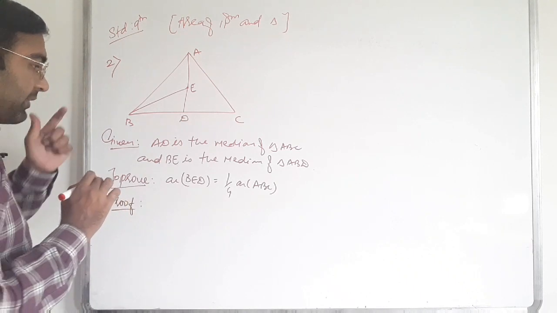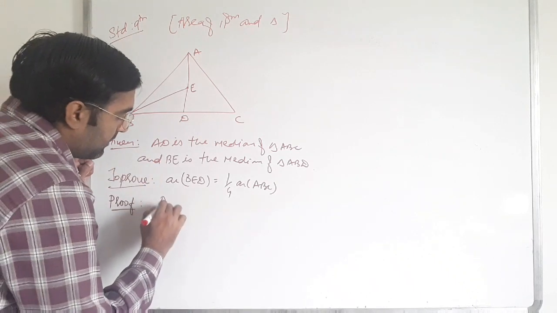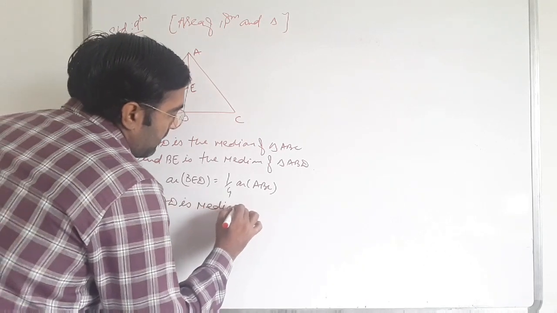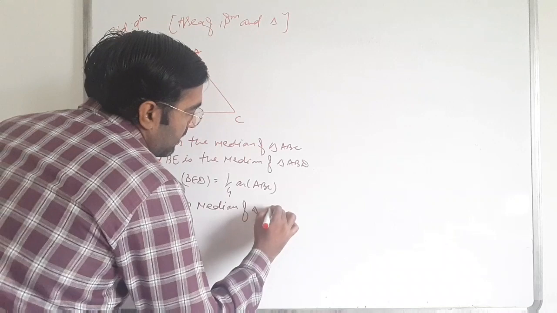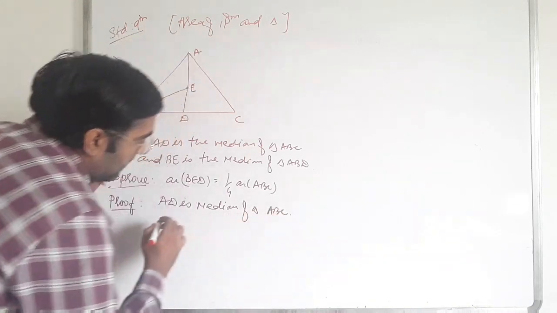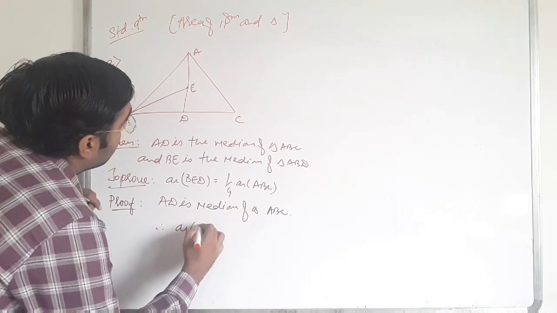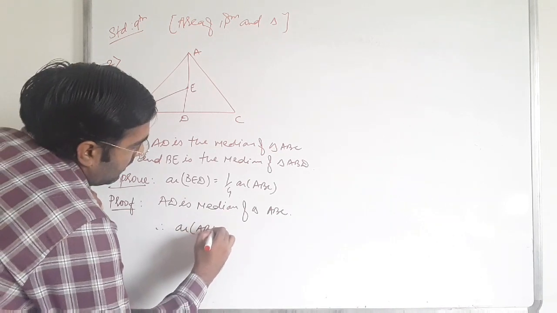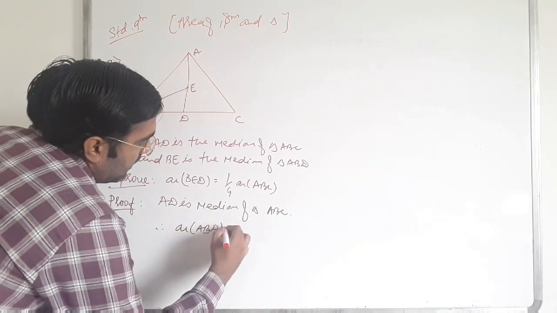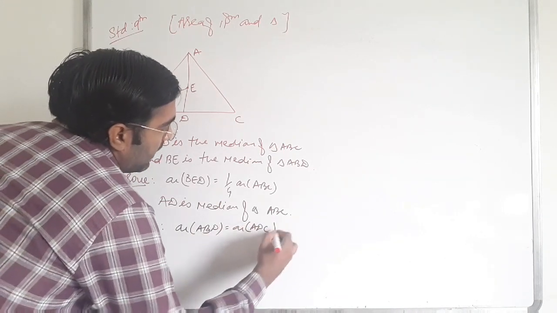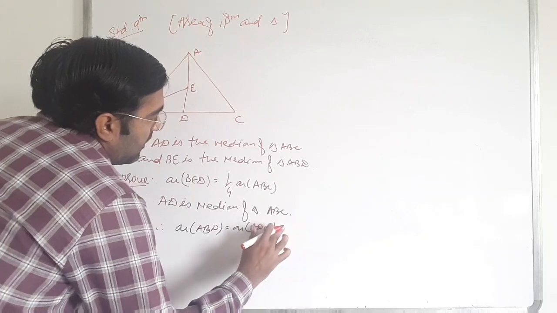In the proof, first of all, AD is the median of triangle ABC. Therefore, we write area of ABD is equal to area of ADC. Both triangles have the same area. Okay.